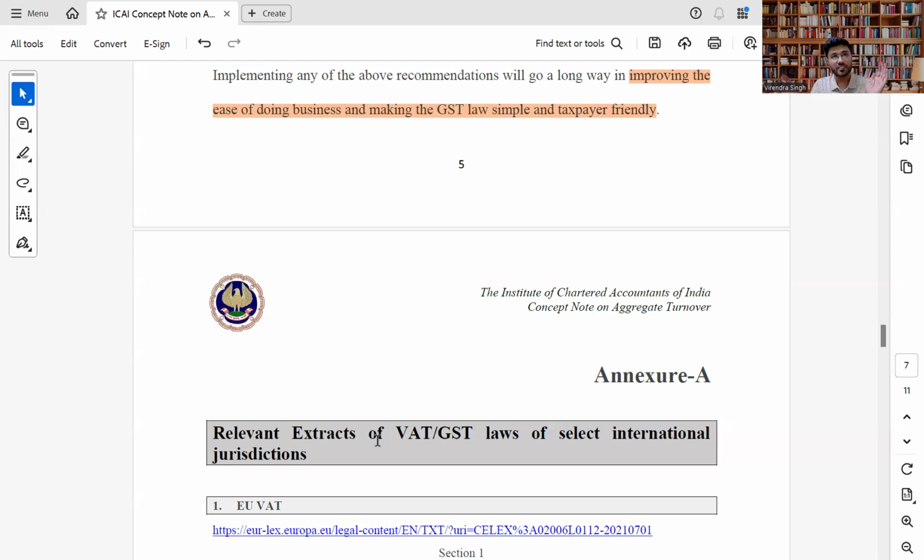If they are able to catch the receiver, they catch the recipient. There is no permanent solution on whether to go to the supplier only or the recipient only, for example in ITC or bogus registration cases. So the department is facing a lot of issues, and they are unnecessarily providing hardship to entities as well. So this is the best recommendation.